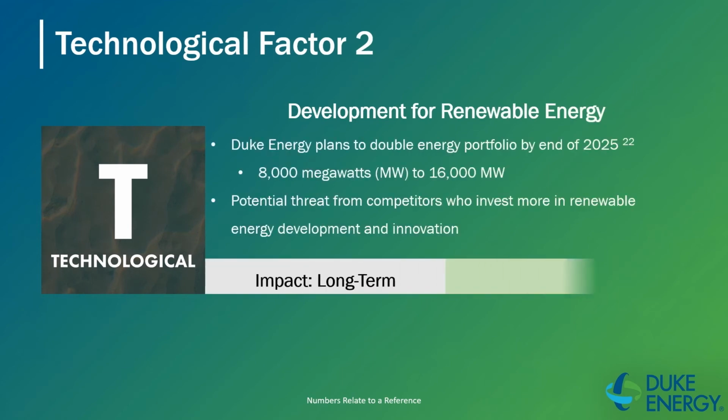It also includes our second factor, which is development for renewable energy. The company plans to double their energy portfolio by the end of 2025, going from 8,000 megawatts to 16,000 megawatts. The company must continue to invest in the technology used for these renewable energy solutions, so that way it can keep up with competitors who may be investing more into renewable energy development and innovation, which could potentially take customers away. Due to that, the threat is set at 1 out of 10, but overall it's very positive for the company and will impact them in the long run for the goals that they want to reach.